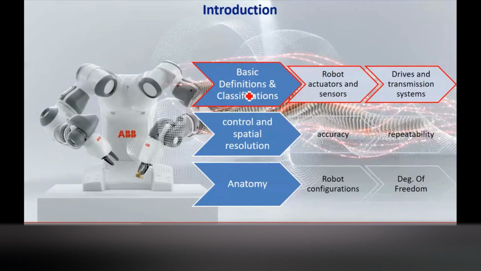Basic definition and classification, and then robot actuators and sensors, drives and transmission system. This is the first part, and then we will see what is from the controller side, like accuracy, repeatability, and other things. And then the third part, that is of importance, the anatomy part: how the robot is fabricated, or how the robot components are arranged. So robot configurations, and then different degrees of freedom and other things. We will see all those things briefly.